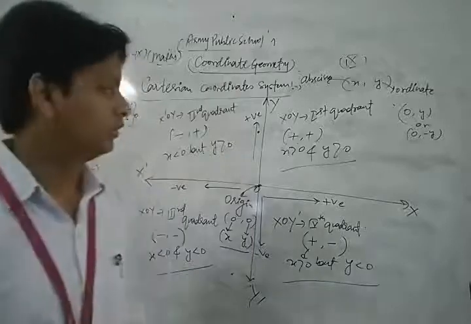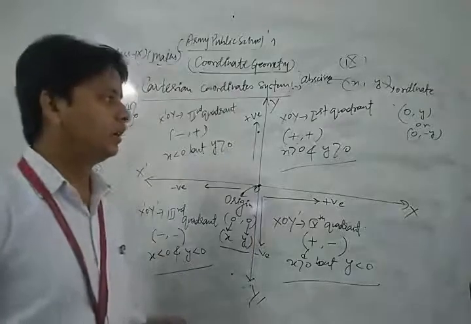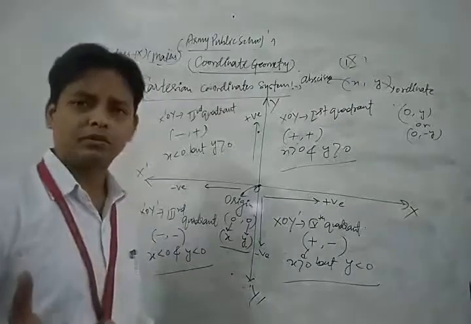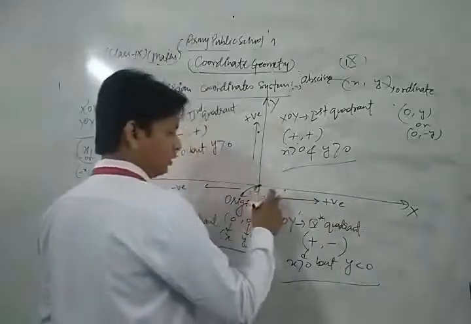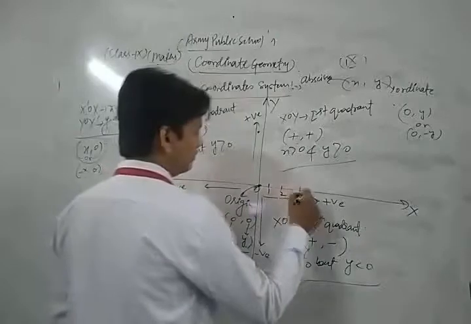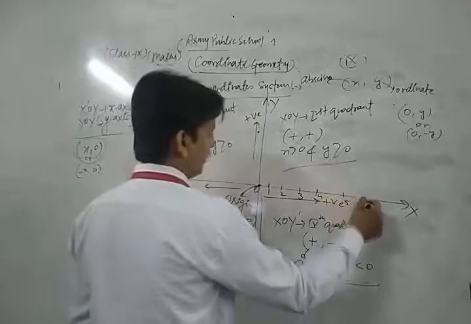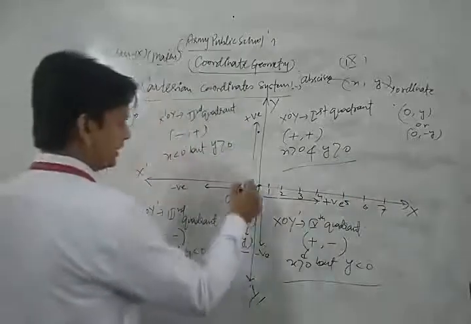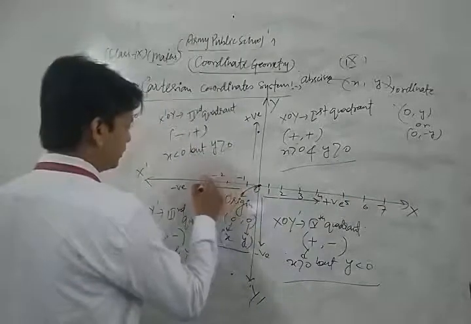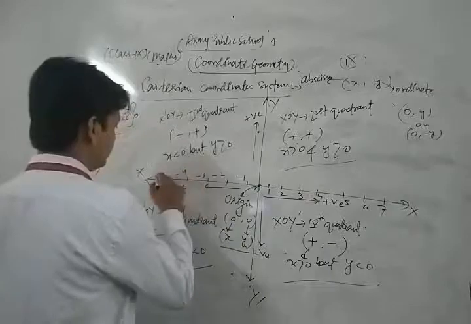Okay, so in this way you can plot any point. Dear friends, this is the positive direction of x on the right side of the origin, so you take 1, 2, 3, 4, 5, 6, 7 and so on. And in that direction you take negative values -1, -2, -3, -4, -5.